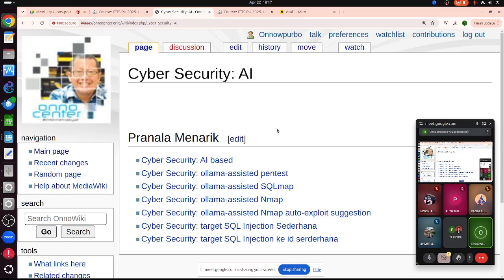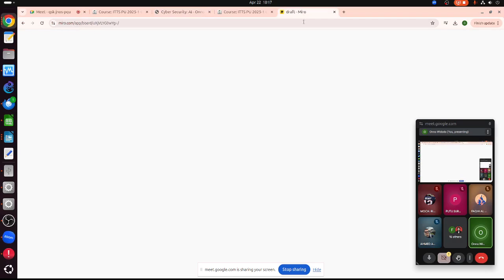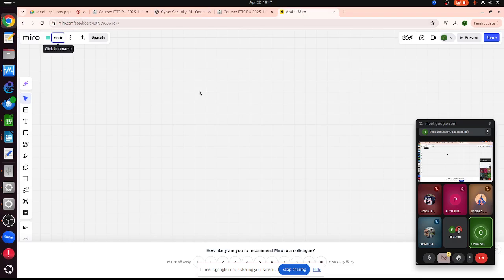Most of what is available on the net mostly uses ChatGPT or something like that, but I like to do it more self-contained, so I like to use my own AI. So basically the idea is something like this. This is not in my original outline of the course. I divert a little bit from the actual course, but I think most of you will benefit from this because it makes our lives easier.